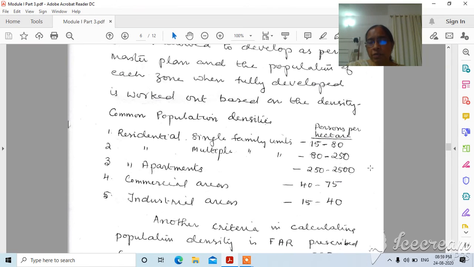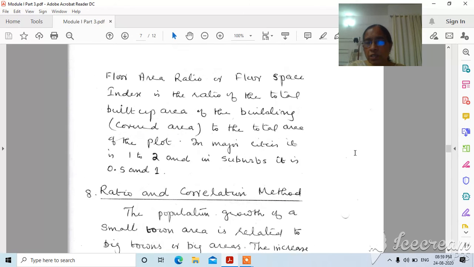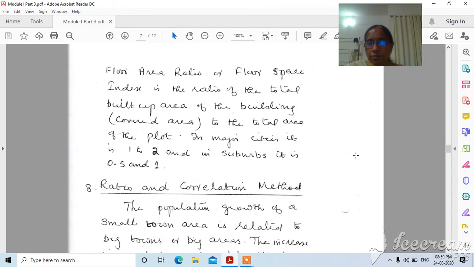Okay, so zoning method is again it is for planning a project of small communities. When we plan a small community in a particular city, you can go for the zoning method considering this density population.